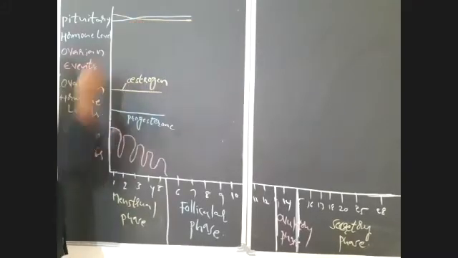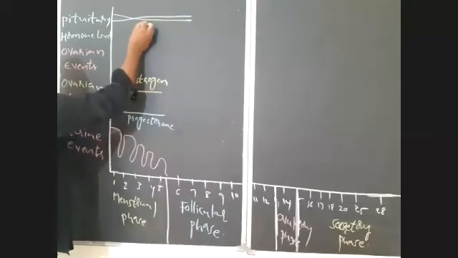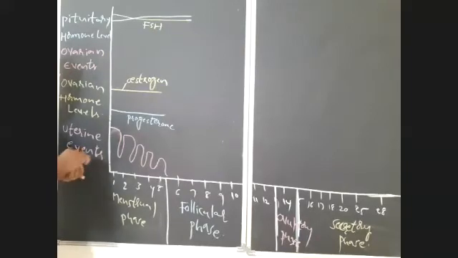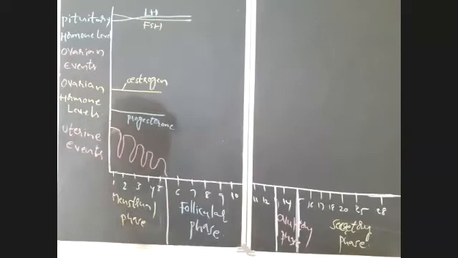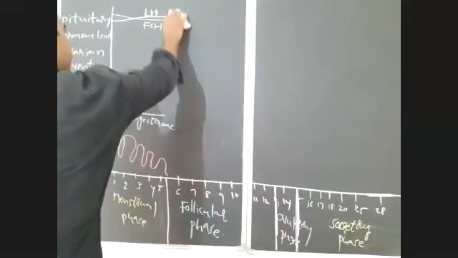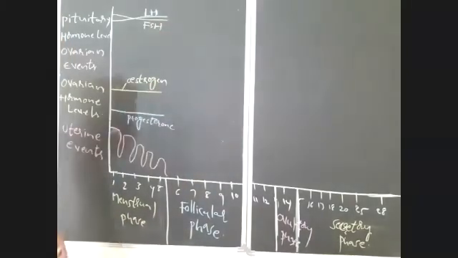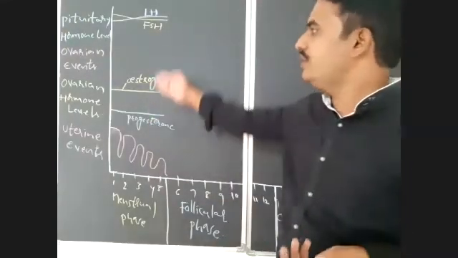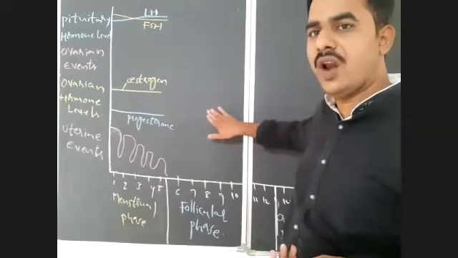And here, if you observe, the yellow one is FSH, and the blue one here is LH. So in the first phase, that is the menstrual phase or bleeding phase, how are the hormone levels? If you observe here, in this phase, all hormone levels are low.